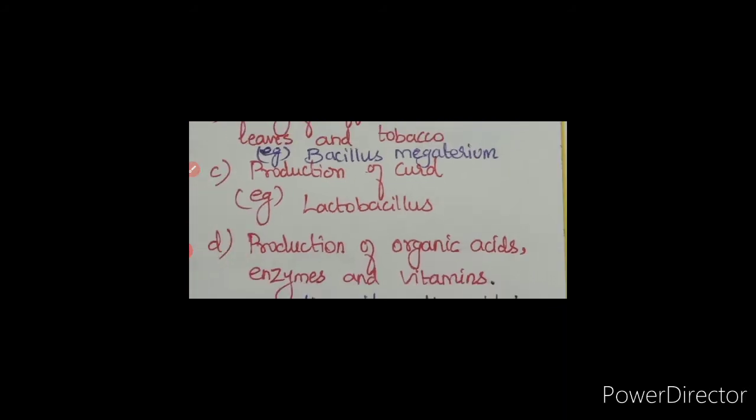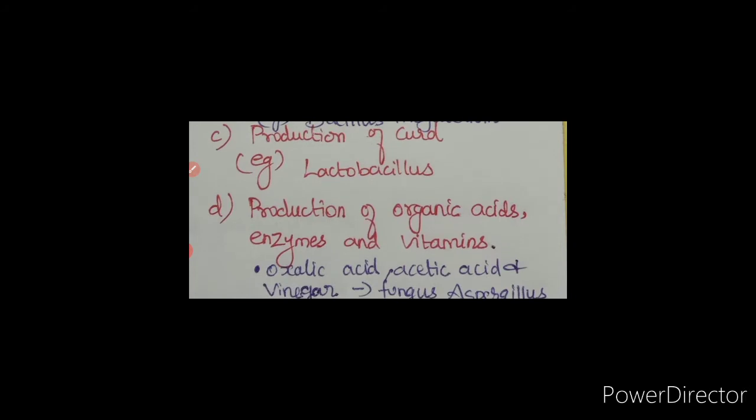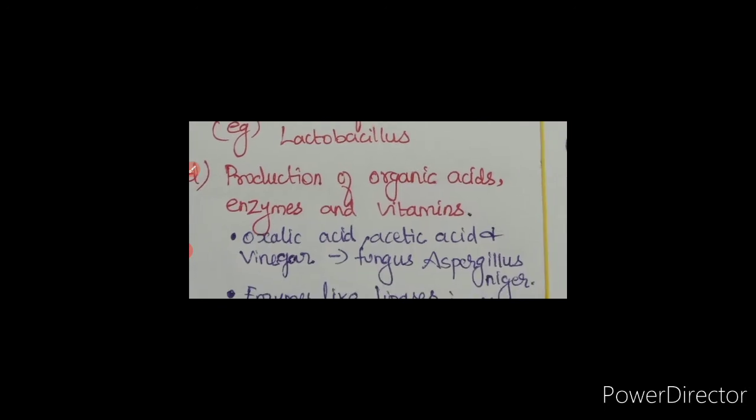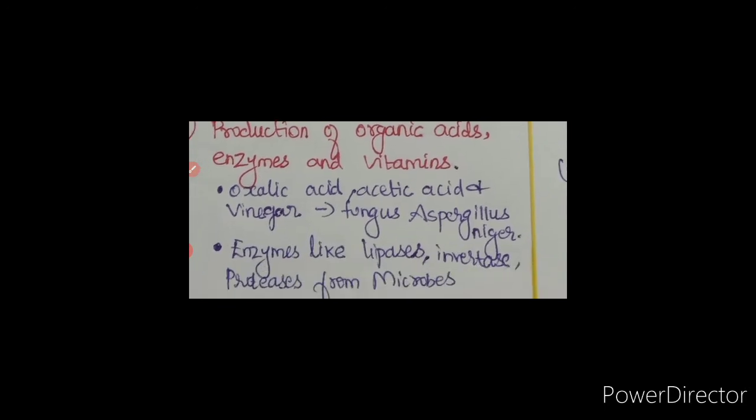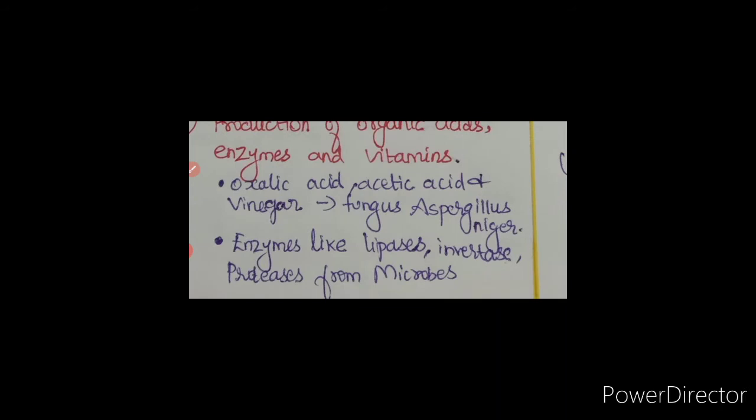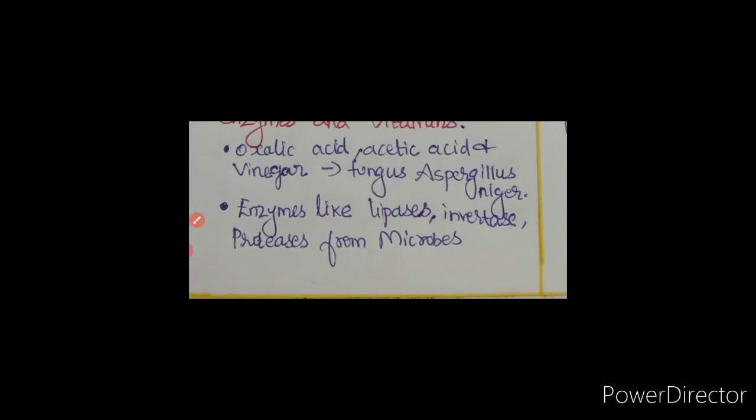Then the third one is production of organic acids, enzymes and vitamins. So oxalic acid, acetic acid and citric acid or vinegar. These are prepared by the fungus Aspergillus niger. This is one very important word, children, please keep it in mind. Aspergillus niger is used in the preparation of oxalic acid, acetic acid, vinegar, or you can write citric acid also. Then enzymes like lipases, invertase and proteases are also prepared with the help of microbes.